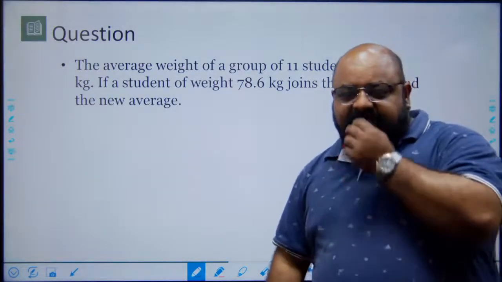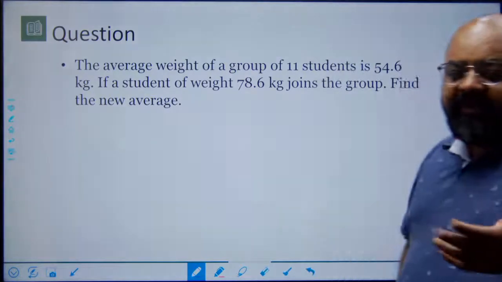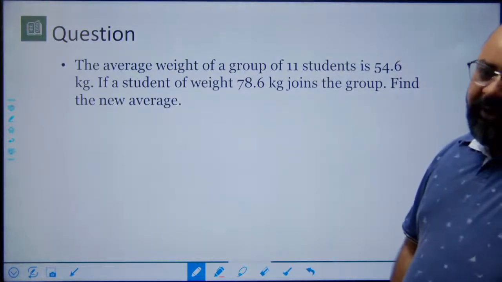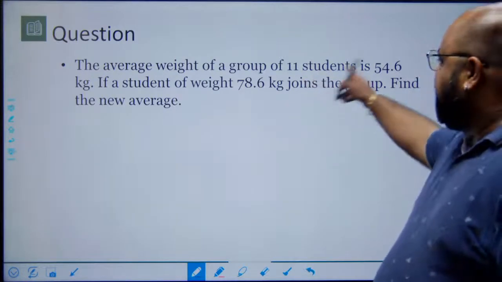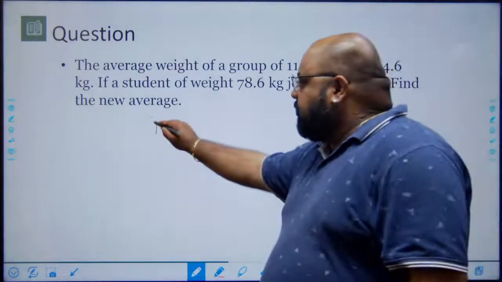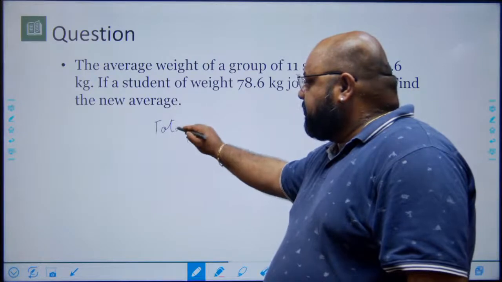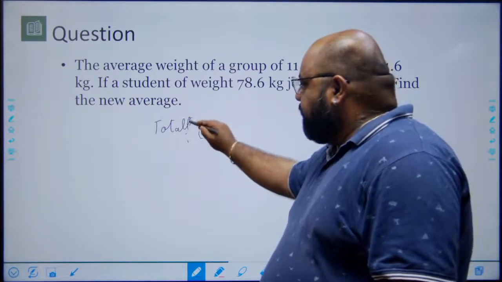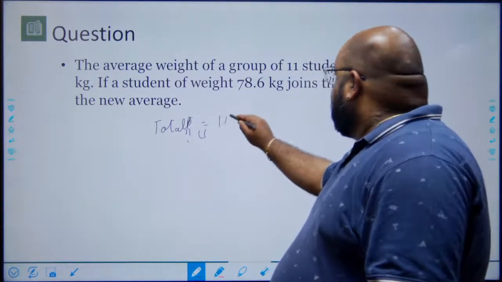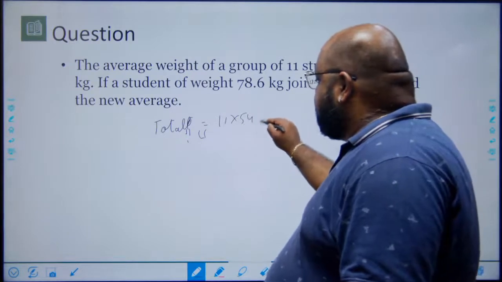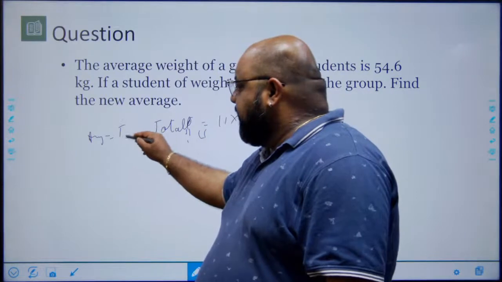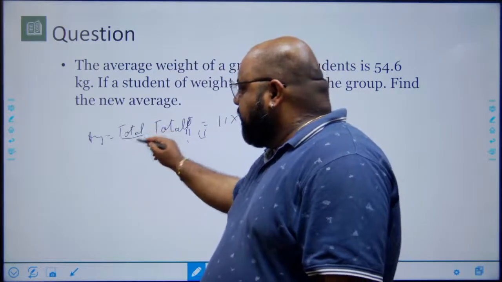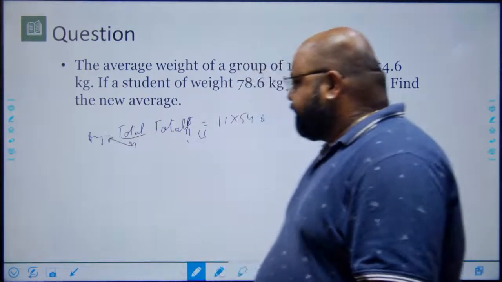So what I'm saying here is, one method of solving it could be going with the formula for average. So average of 11 is 54.6. So the total weight of the 11 students becomes 11 into 54.6, because average was total upon n, and therefore the total will be nothing but average into n.